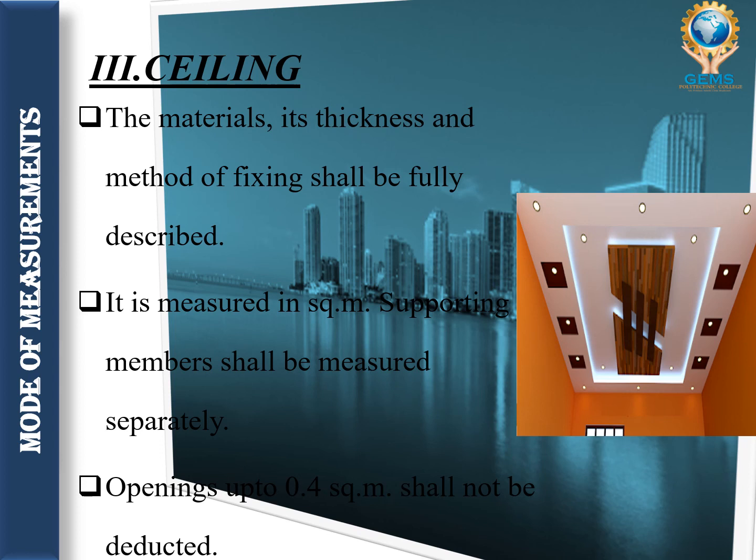So what are the things we need to know here? The material, its thickness and method of fixing shall be fully described. These are the things while doing ceiling work: the material used for ceiling, then the thickness of the material, and the method of fixing, how to fix. These will be described. Okay, then it will be measured in square meter. Then supporting members will be measured separately. Then openings up to 0.4 square meter shall not be deducted.